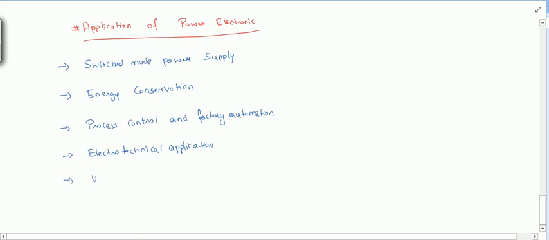And we can also see utility based application like HVDC. If you know HVDC, in case of HVDC, what we do, we transmit large amount of power over a long distance. So basically the generation of electricity is what? Generation is AC, but we are transmitting DC power from one end to other.